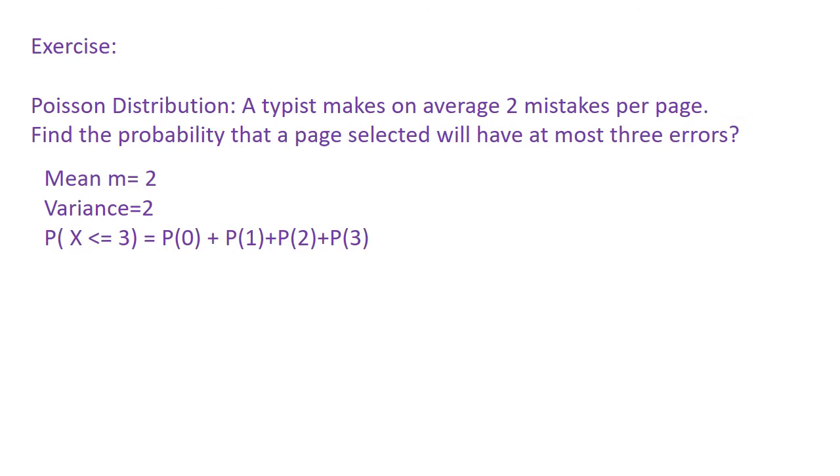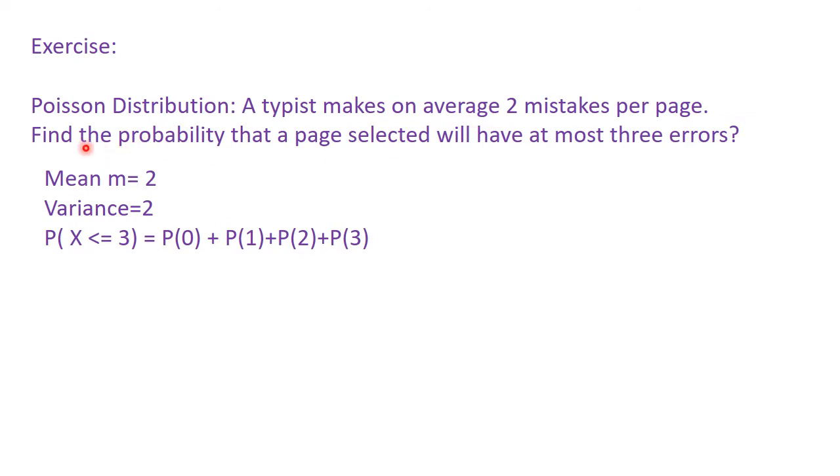Now we will see one exercise using an Excel spreadsheet, using a Poisson distribution example and a binomial distribution example. So in this case, Poisson distribution: a typist makes on average 2 mistakes per page.